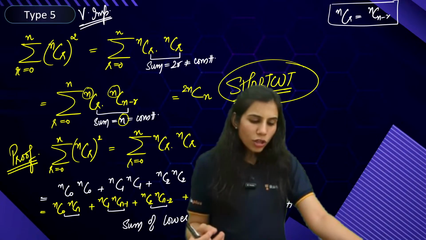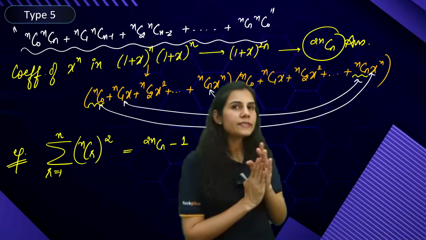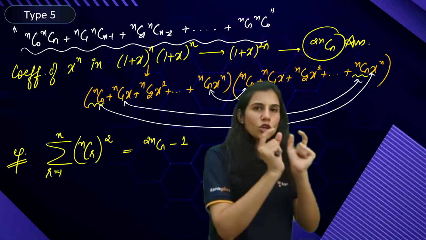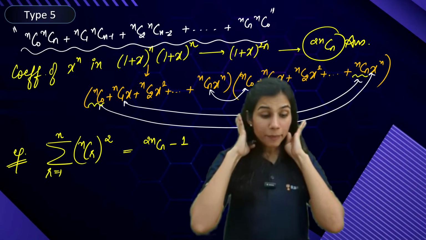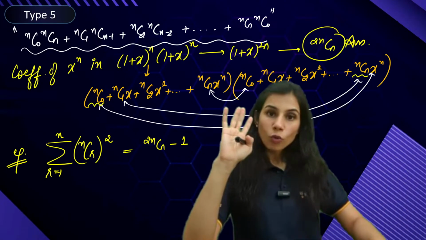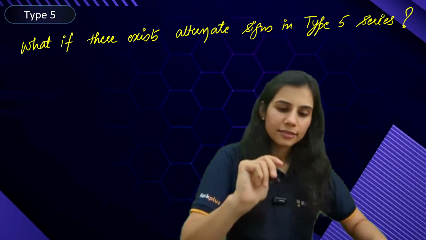It was all throughout plus, no? nC0 into nCn plus nC1 into nC(n-1) plus, then plus, then plus. So I have the product of binomial coefficients as each term, but the terms are actually getting added only. It's throughout plus. What if there is an alternate plus minus sign?